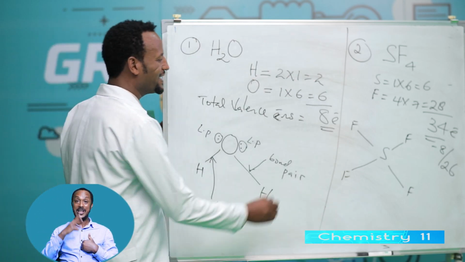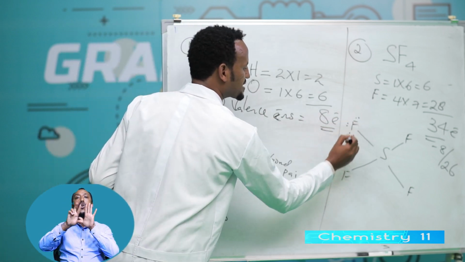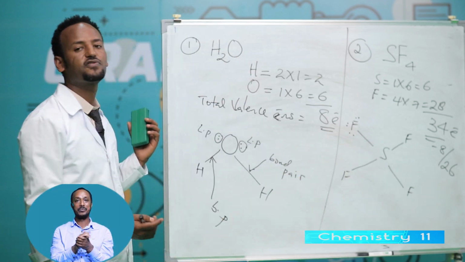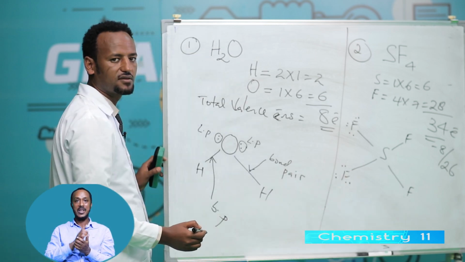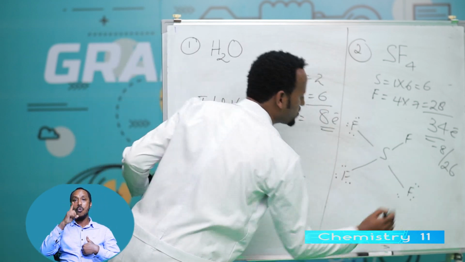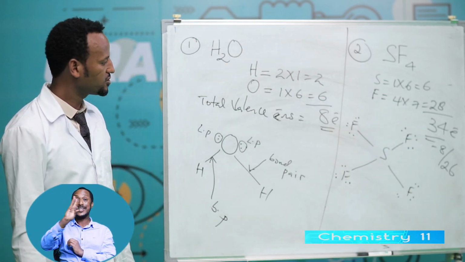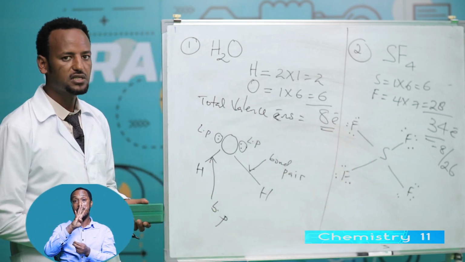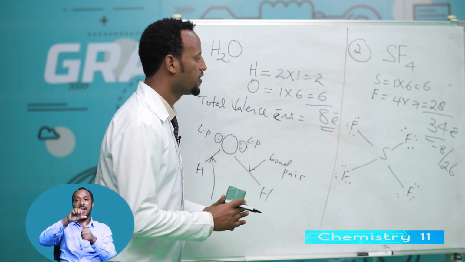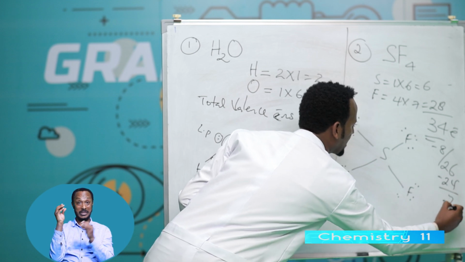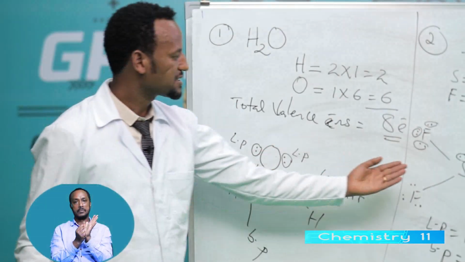This 26 electron, each fluorine requires how many electron? 6. 1, 2, 3, 4, 5, 6. 6 plus 2, 8. Satisfies the octet rule. Similarly for each fluorine, 6. Each fluorine requires 6 electron plus 1 bond pair. Total number of electrons is 8. Therefore, look, 6, 6, 6, 6. 6 times 4, 24. 26 minus 24, the remaining electron is 2. This 2 is for what? The central atom, sulfur. This is a Lewis structure of SF4.